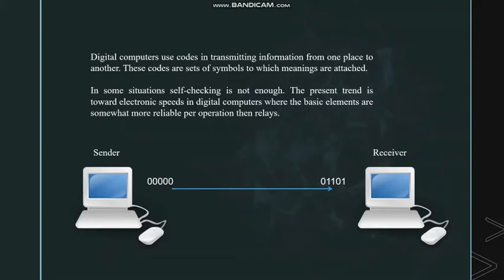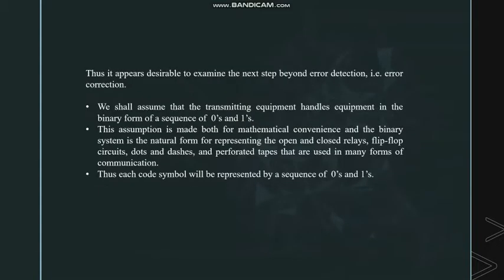In some situations, self checking is not enough. The self checking feature meant that these failures did not introduce unintended errors. The present trend is towards electronic speeds in digital computers, where the basic elements are somewhat more reliable per operation than relays. However, the incidence of isolated failures, even when detected, may seriously interfere with the normal use of such machines. Thus, it appears desirable to examine the next step beyond error detection, namely error correction.